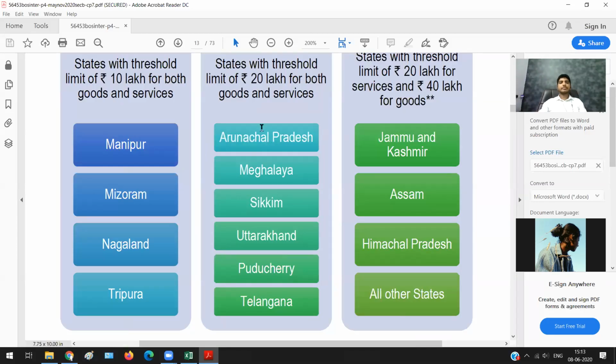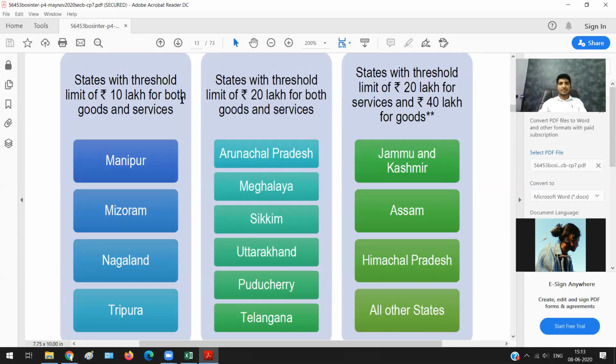Okay, now read this. If you are doing business in a state, let us imagine that you have business only in one state as of now. So if you are doing business from these states, then what is your threshold limit? It is 10 lakh rupees for both goods and services. So which are these states? It is Manipur, Mizoram, Nagaland and Tripura.